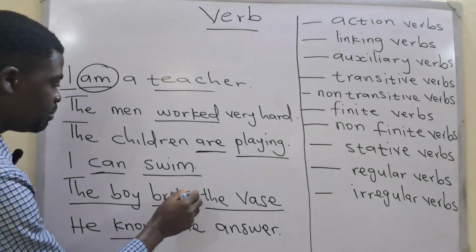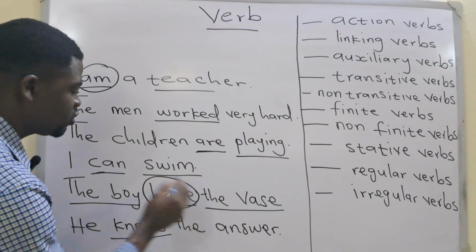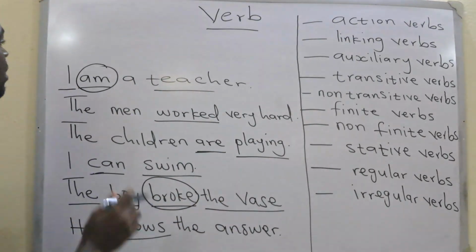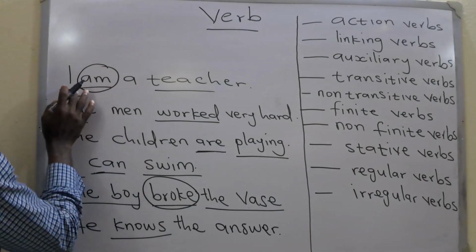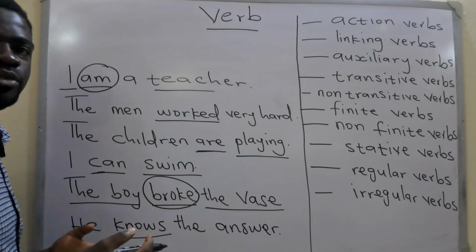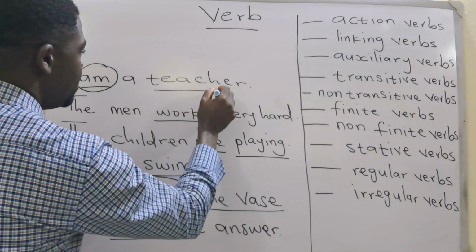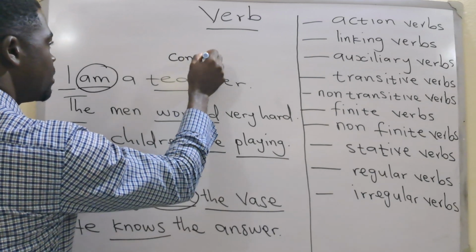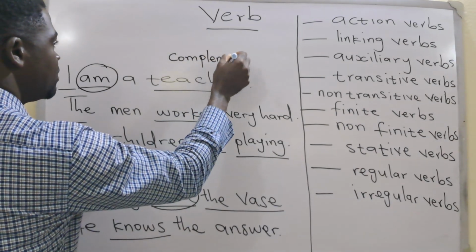Now we can call broke here a transitive verb because it has an object. Am, on the other hand, is not a transitive verb because it doesn't have an object. Instead, what is here is called a complement.